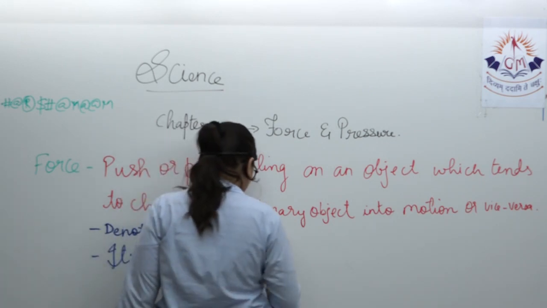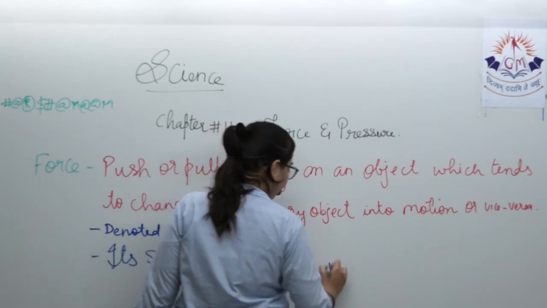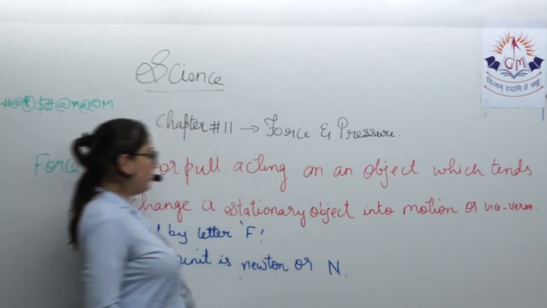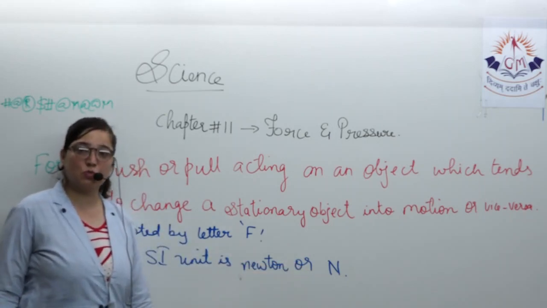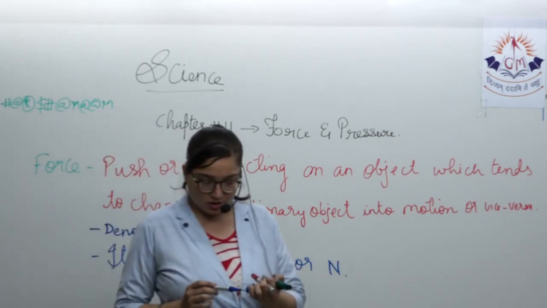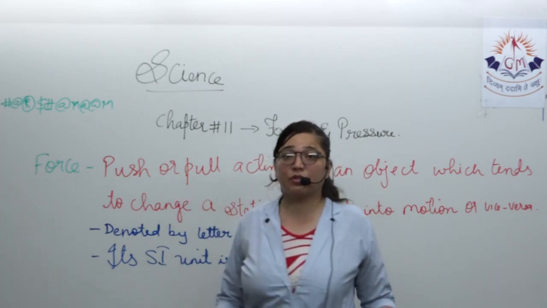This is how it is written, capital N, or in small letters, newton. So this is about the force.